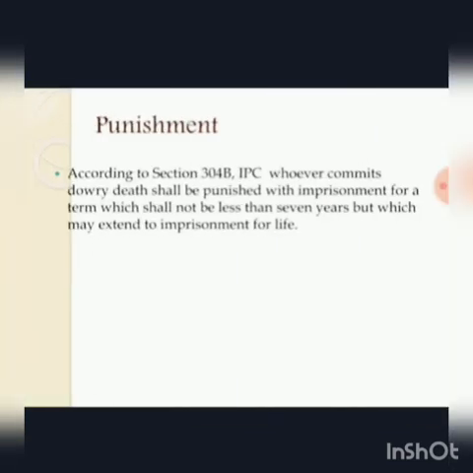According to Section 304B IPC, whoever commits dowry death shall be punishable with imprisonment for a term which shall not be less than 7 years, but which may extend to imprisonment for life.